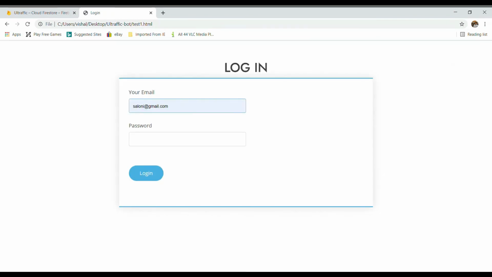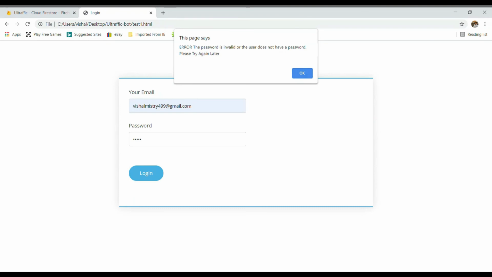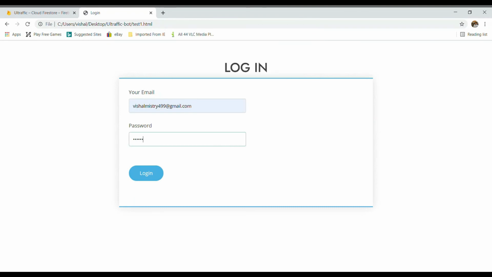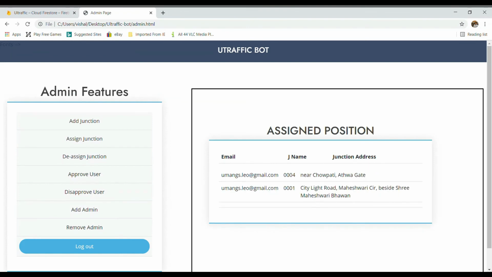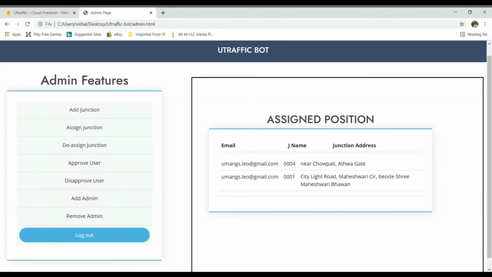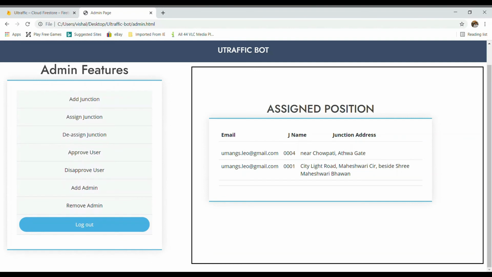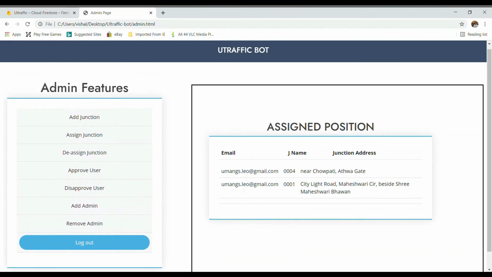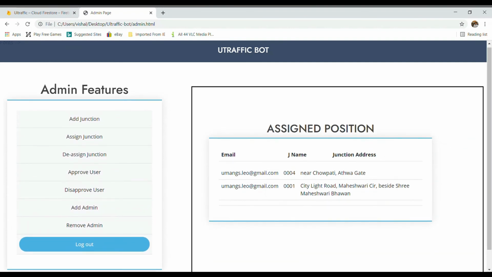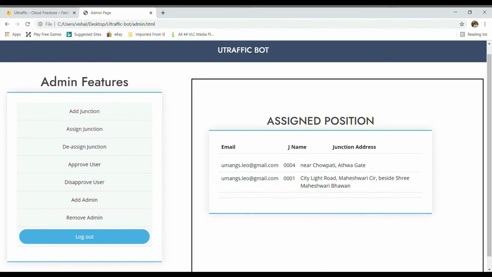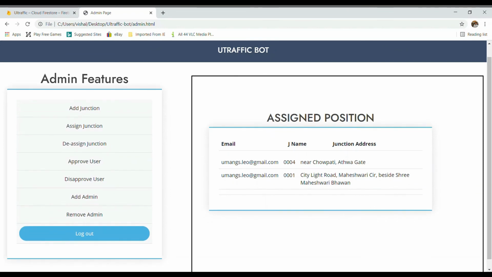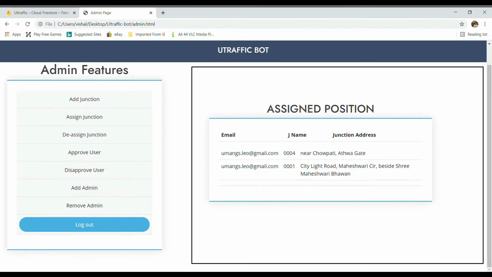So the user has to put in an email address. Okay, so it's the wrong password. Okay. As soon as we log in, we are taken to the administrative page. So this is the admin page. These are the features that the admin can use. So I can add junction, assign junction to some users, deassign them, approve or disapprove some specific user, or maybe add or remove an admin.